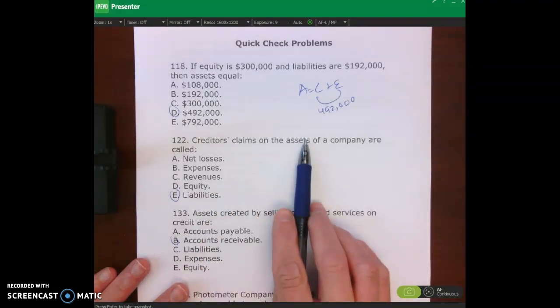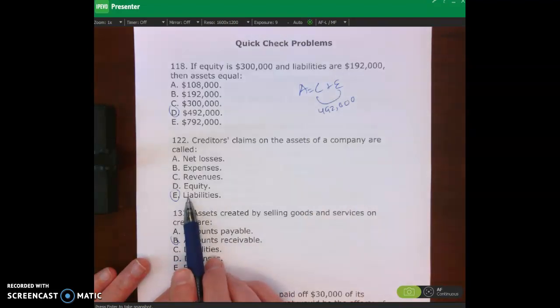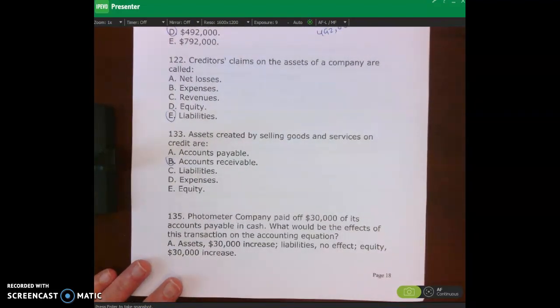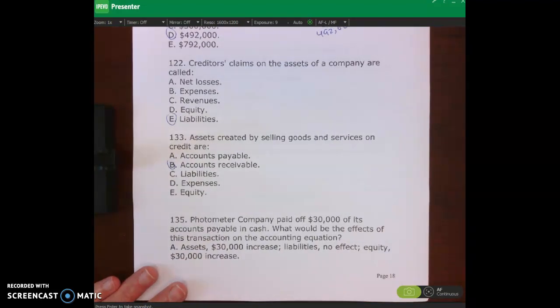Creditors' claims on the assets of a company, that's called a liability. Remember, creditors are the people that we owe, and so that would be a liability. Assets created by selling goods and services on credit is called accounts receivable. Now this one may have been hard to get, but we did talk a little bit about it in prior lecture videos in chapter 1.